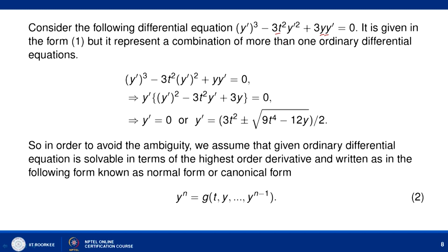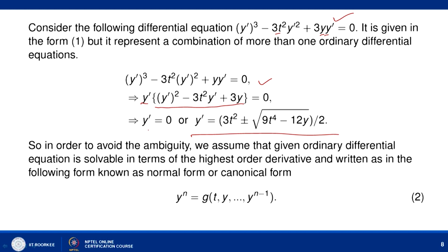So, what we try to see here is that this actually represents more than one ordinary differential equation. If you simplify this further, I can write this as y dash cube minus 3t square y dash square plus 3y y dash. We can take y dash common. So, y dash into y dash square minus 3t square y dash plus 3y equal to 0. So, I can write this as y dash equal to 0 or y dash equal to 3t square plus minus under root 9t to power 4 minus 12y, divided by 2. So, basically this one ordinary differential equation may give rise to 3 different ordinary differential equations.